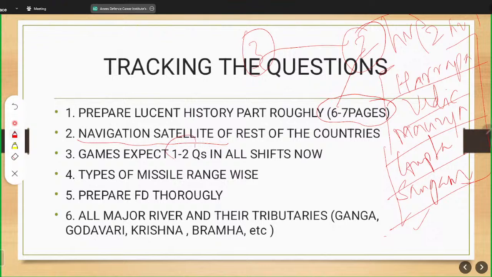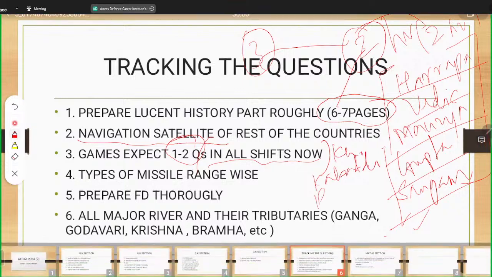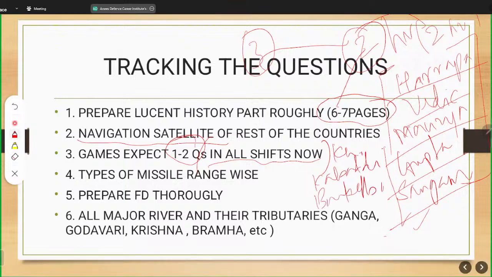Then games: expect one or two questions in all the shifts from now onwards. Now Kho Kho was asked, next maybe Kabaddi, next maybe basketball. All such questions are very important. Now types of missile range wise. Agni, BrahMos, you should know the missile, you should know the range. Every single thing is very important.